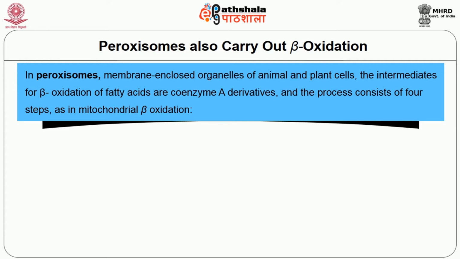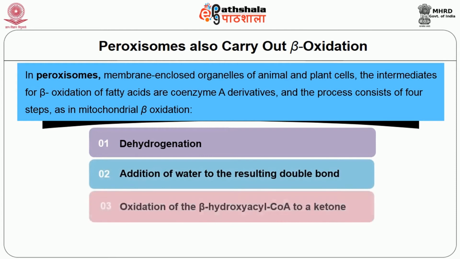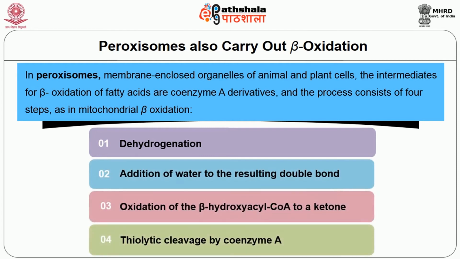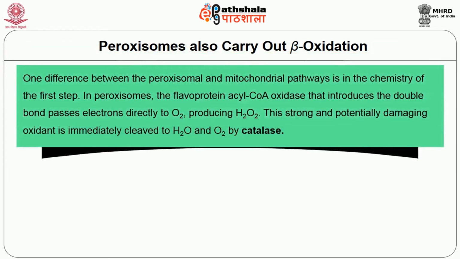The intermediates for beta oxidation of fatty acids are coenzyme A derivatives, and the process consists of 4 steps as in mitochondrial beta oxidation. Number 1, dehydrogenation; addition of water to the resulting double bond; oxidation of beta-hydroxyacyl-CoA to a ketone; and thiolytic cleavage by coenzyme A. One difference between the peroxisomal and mitochondrial pathway is in the chemistry of the first step.